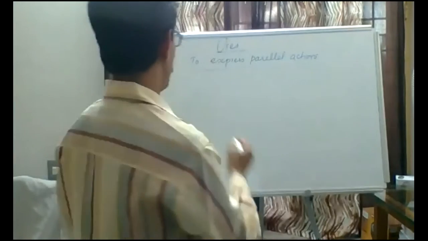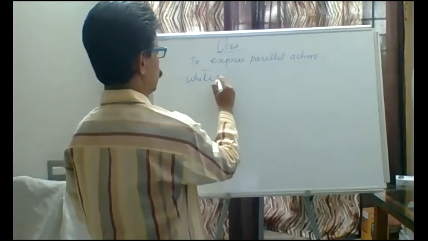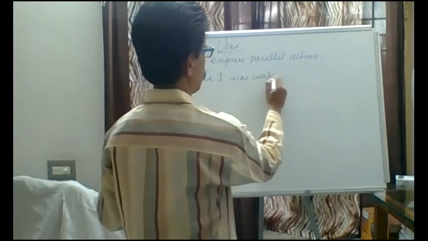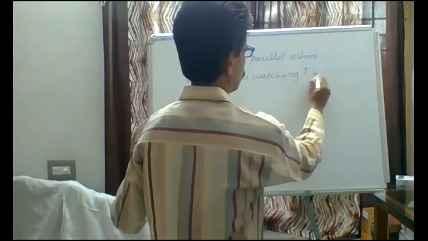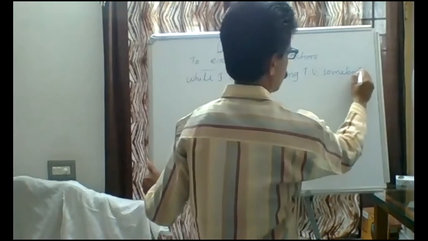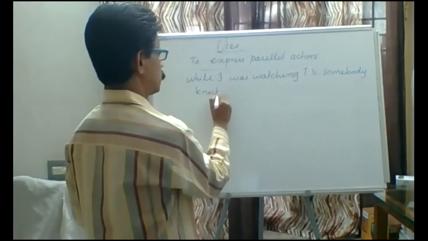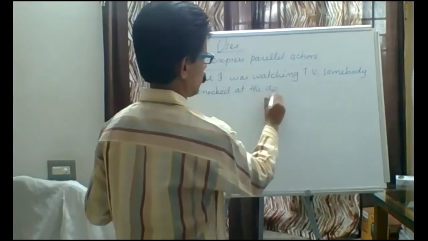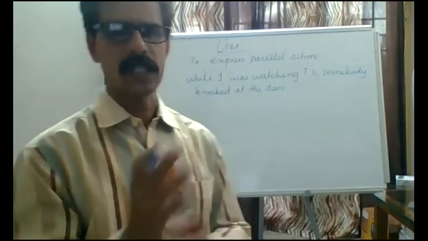For example, while I was watching TV, somebody knocked at the door. So here, parallelly two actions happened.